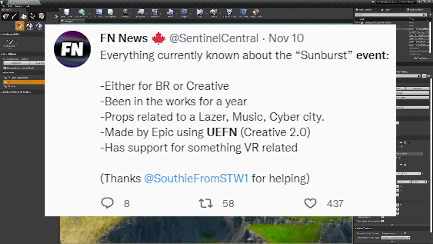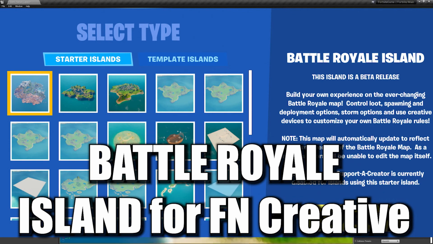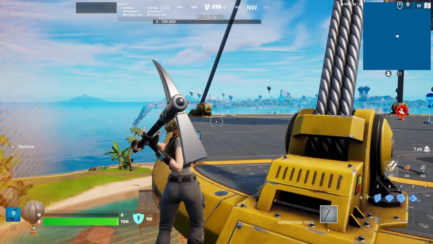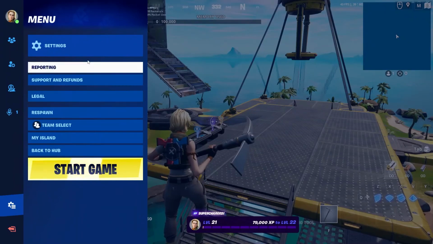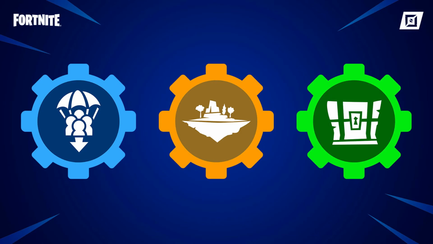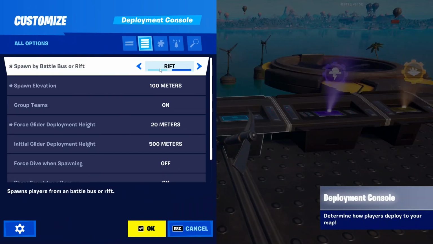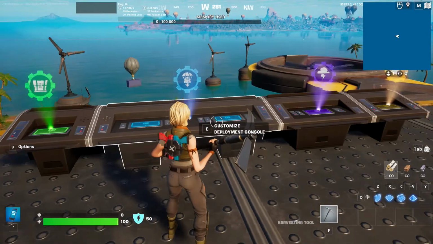A little bit older news, but at the beginning of the month, we did get access to a new map, a new island for Creative, which is actually a Battle Royale map in Fortnite Creative. So you can use the Artemis Chapter 3 map in Fortnite Creative with the addition of a few new devices, exclusive only to this map, at least for now. Those are the deployment console, loot control devices, map settings devices, and also the storm control device.